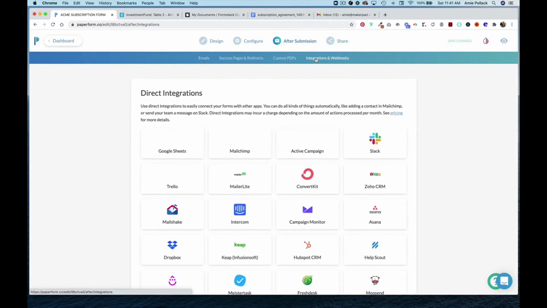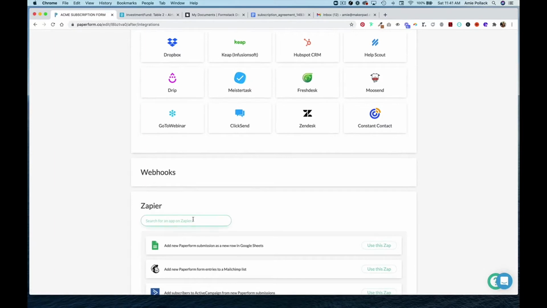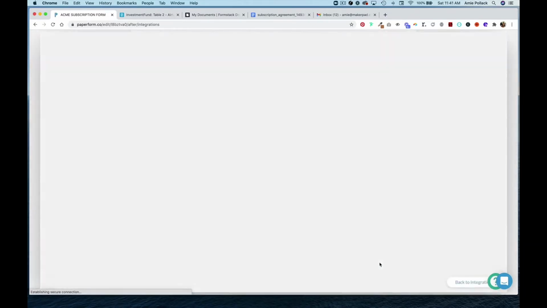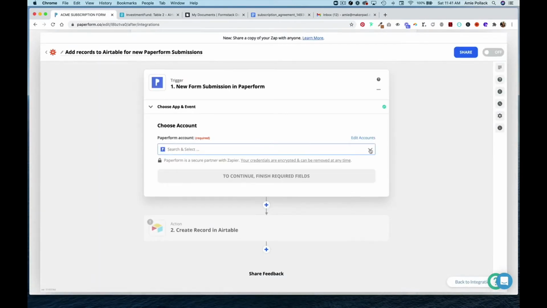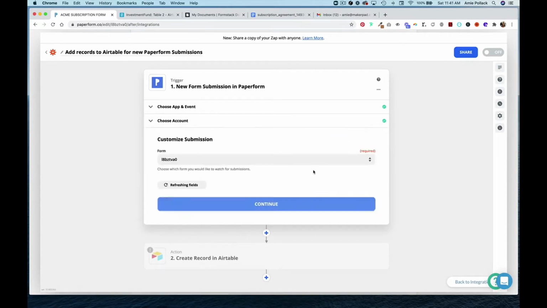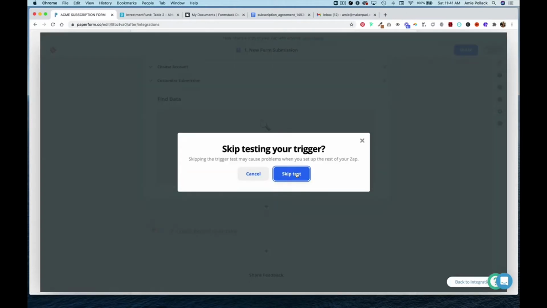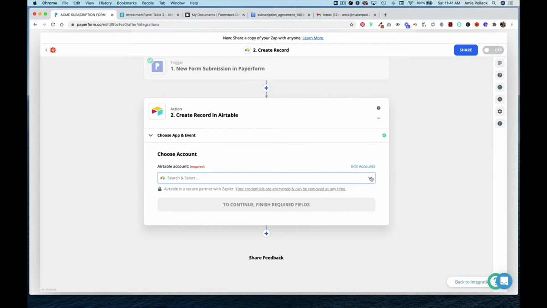form. So we'll head to integrations and webhooks, and as you can see, there's a lot of direct ones, but we are going to use Zapier so that we can connect to Airtable. And Paperform makes it really easy to connect via Zapier to another tool. So we're going to set up our Zap so that when someone submits the form, it goes to our Airtable. So connect to your Airtable base.